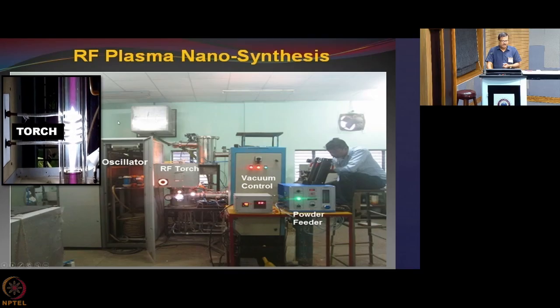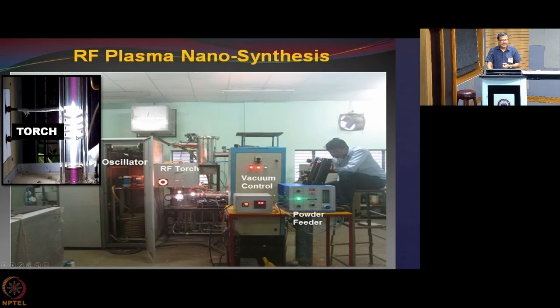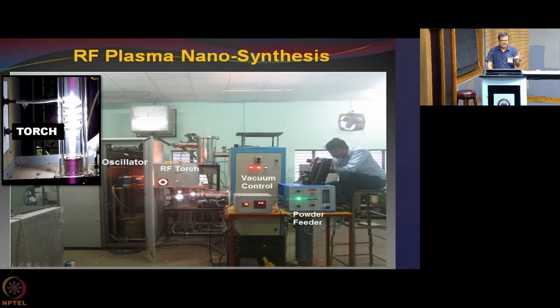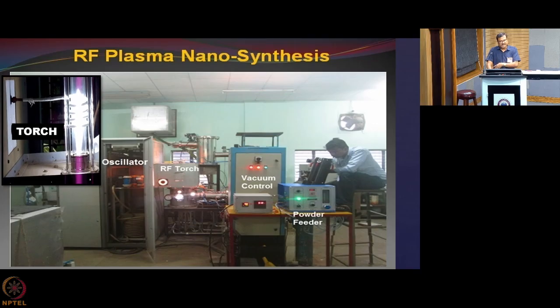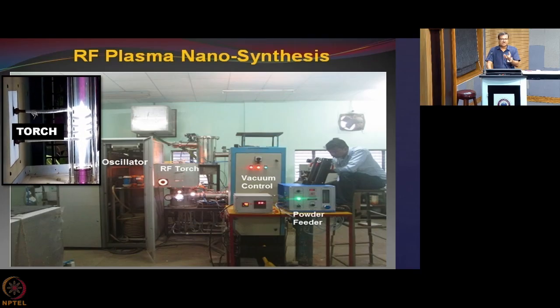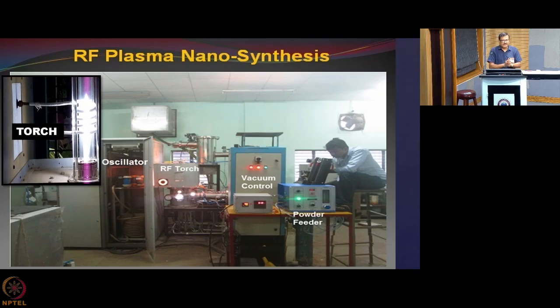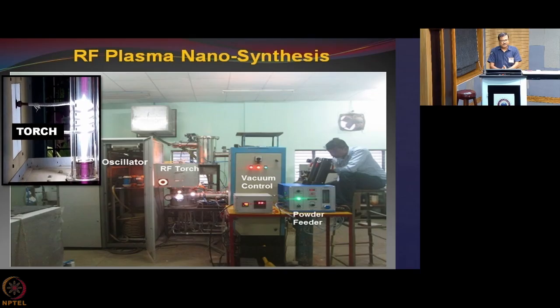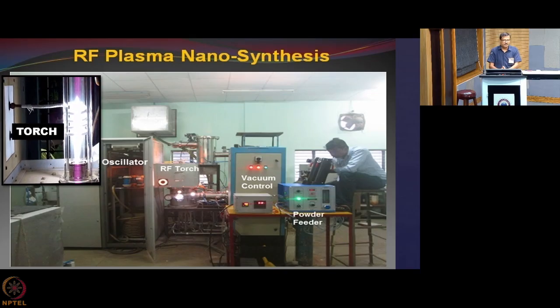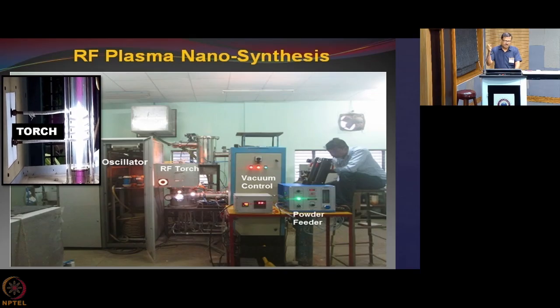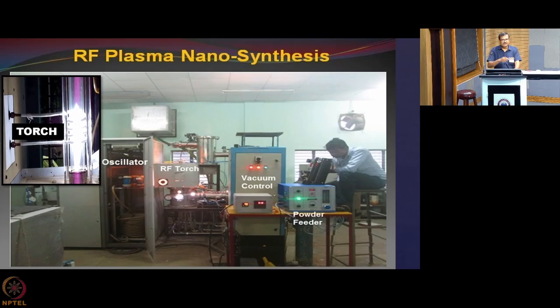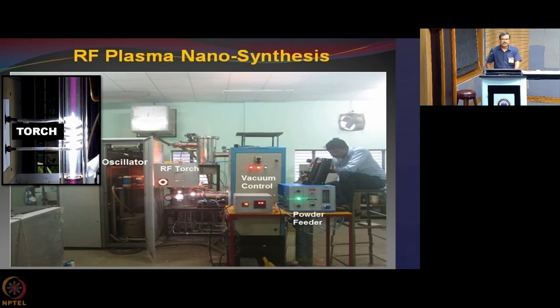So you feed your powder to the top and they get evaporated, then through homogeneous nucleation at the bottom side they produce the nanoparticles. Once you get the nanoparticles of yttrium oxide, aluminum oxide and neodymium oxide, then you mix in the stoichiometric ratio and sinter and get your ceramic rod done.